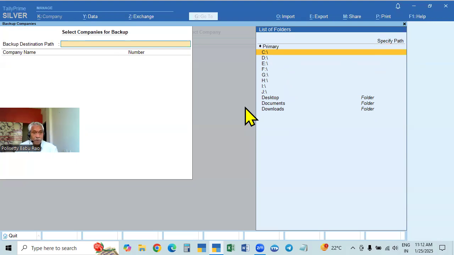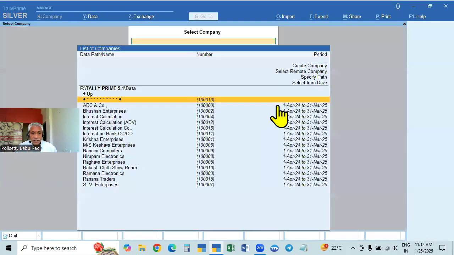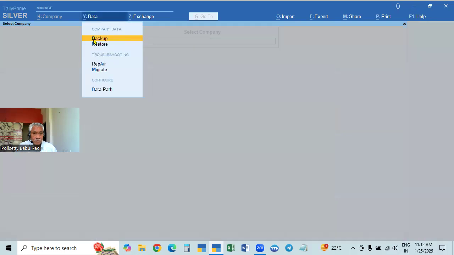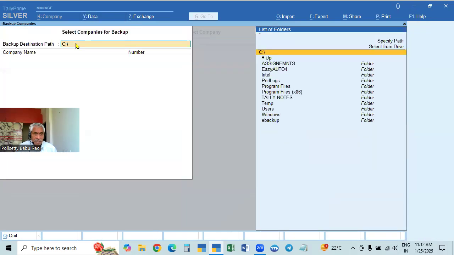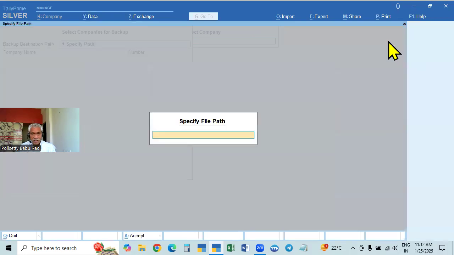We have to create it now. Just like during voucher entry, here during the backup work, we can create it. So go to Backup, Backspace, or click here, and here select from drive. From whichever drive we have, we can select that folder from here if it is created. If it is not created, what to do? You need not go back, create, and come back. Here, simply we can create. Creating means specifying the path.